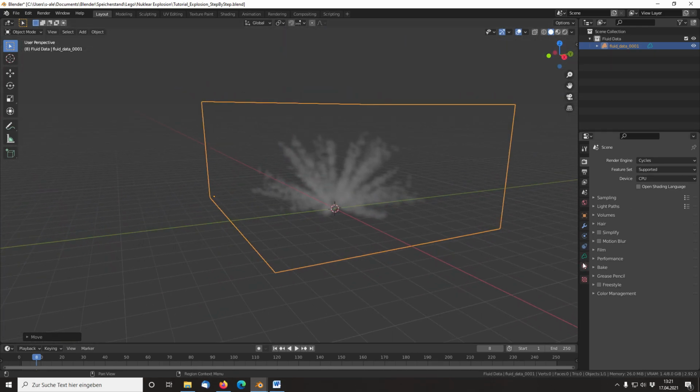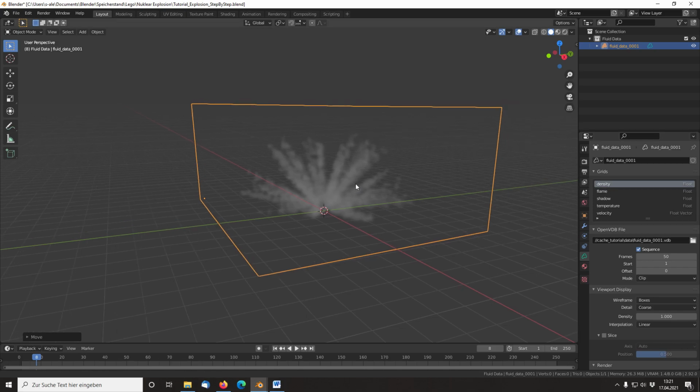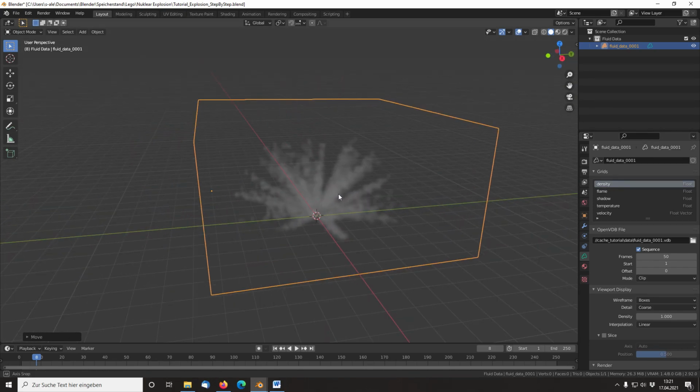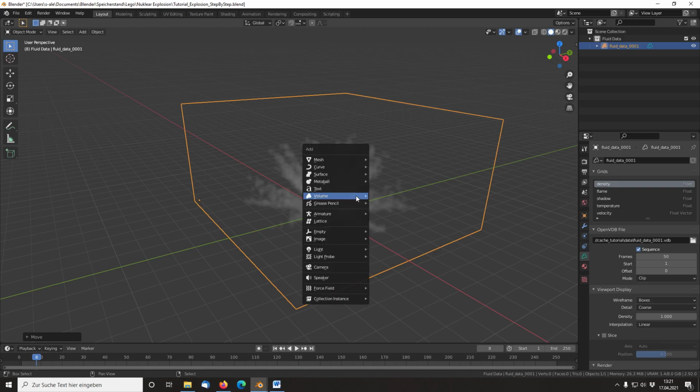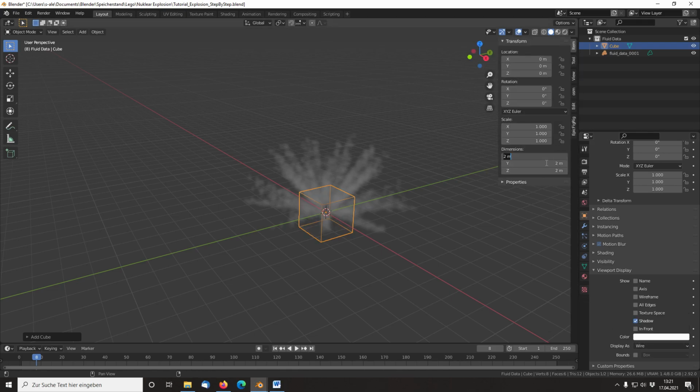When you look at the object data properties, the fluid data contains different attributes of the simulation, such as density, flames, temperature or velocity. We will come back to those later on. Now create a bounding box around the explosion. I used the extensions of the smoke domain I created earlier.